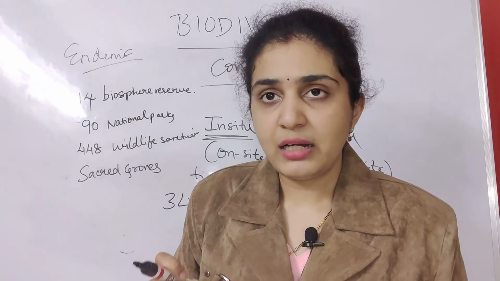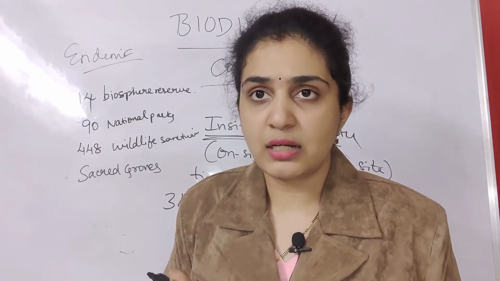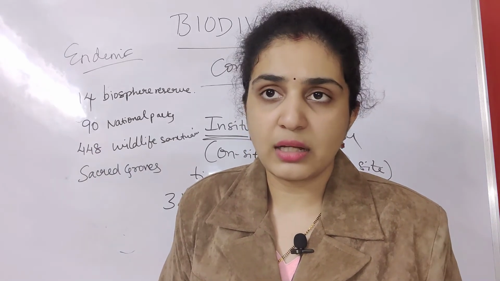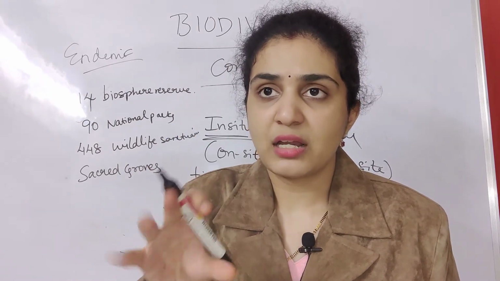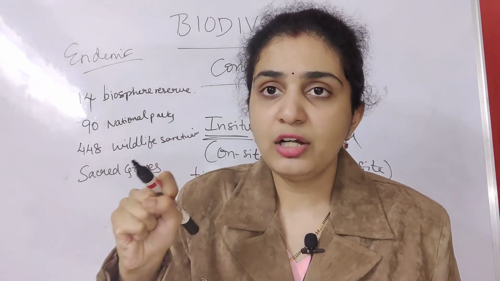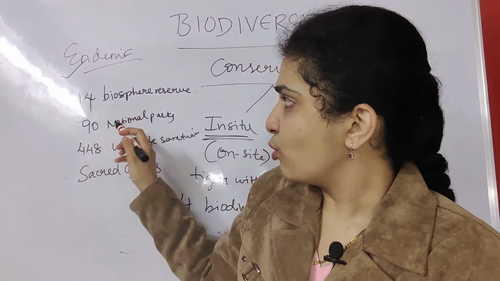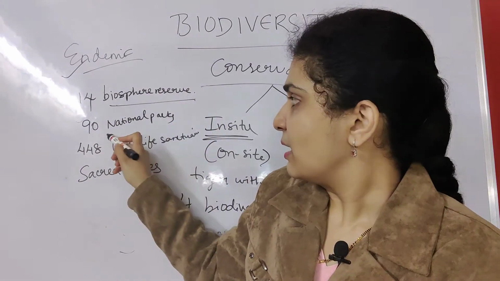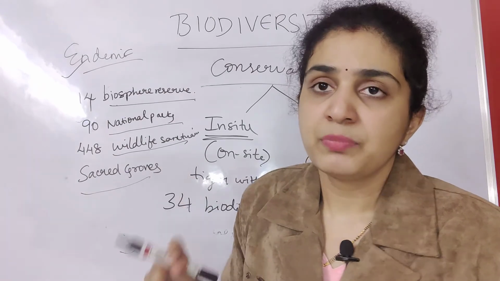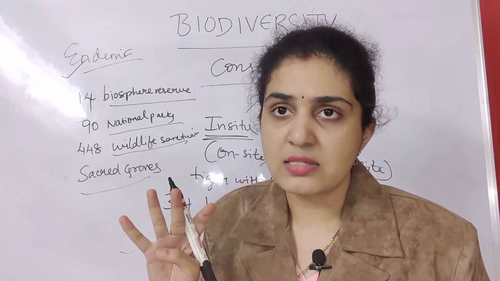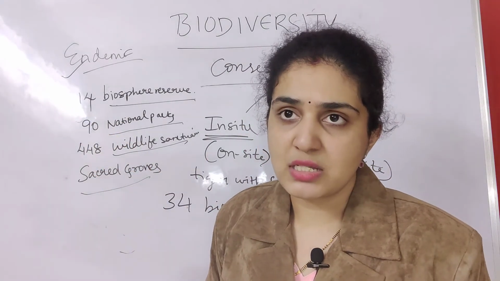Suppose you find tigers only in one area, in West Bengal only, and in any other area you don't see tigers. Then this is an example. So these four: biosphere reserves, national parks, wildlife sanctuaries, sacred groves are the main places where in situ protection is done.